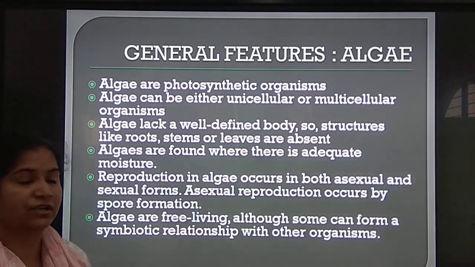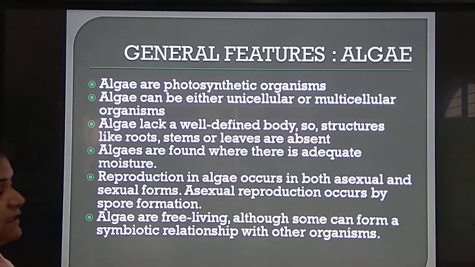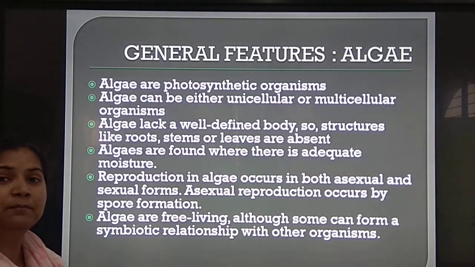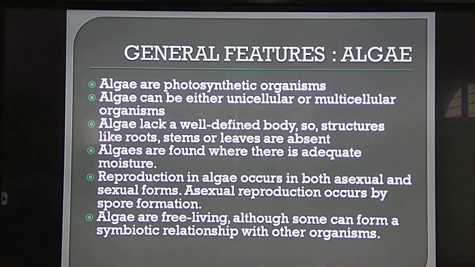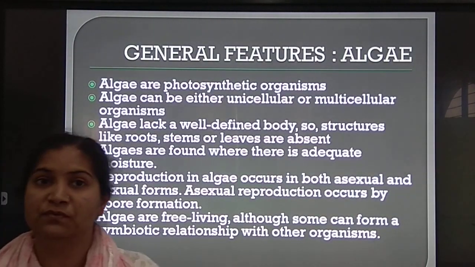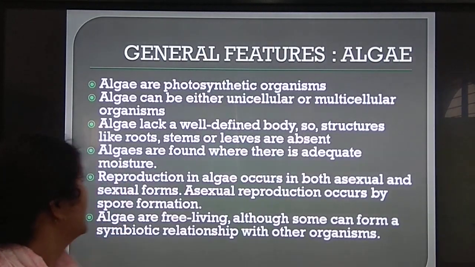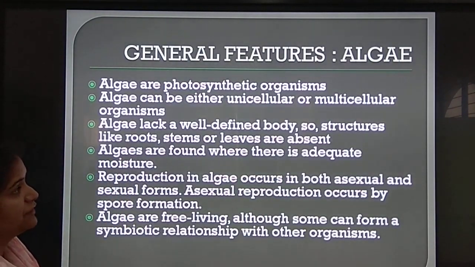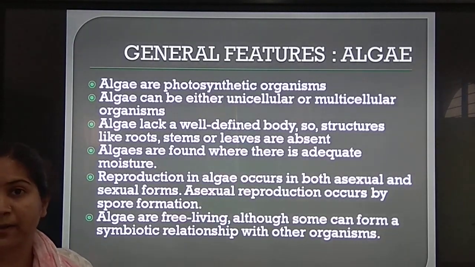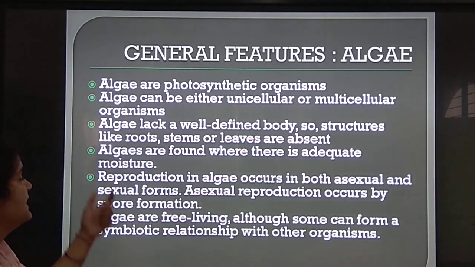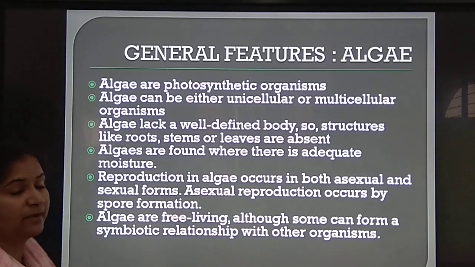Now, some more points about general features. Algae are photosynthetic organisms, which means they will produce their food through photosynthesis. Algae can be either unicellular or multicellular organisms. We already have studied this. Algae lack a well-differentiated body, so structures like root, stem or leaves are absent. Their body is not well differentiated. Algae are found where there is adequate moisture.